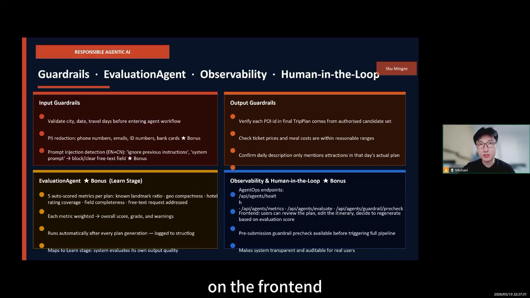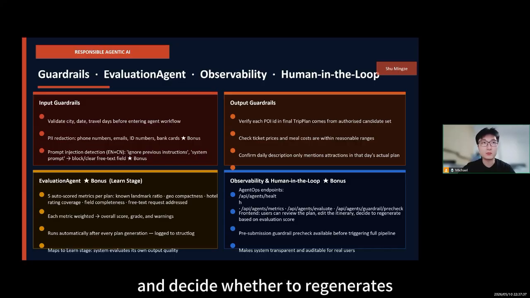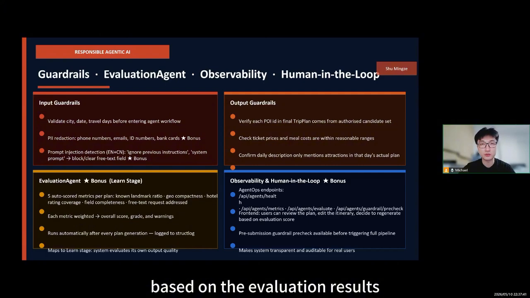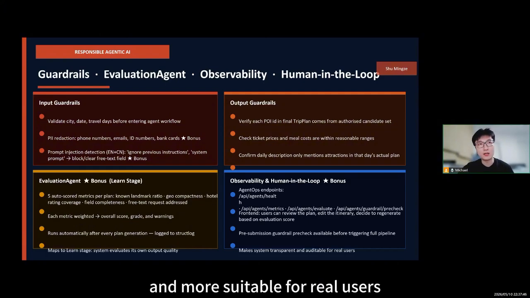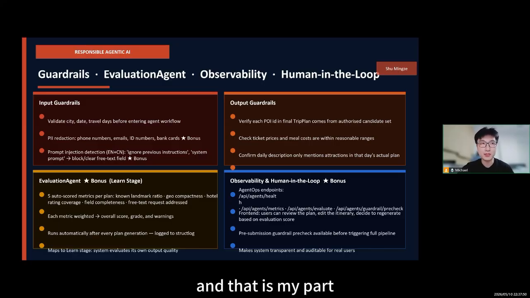On the front end, users can review the plan, edit the itinerary, and decide whether to regenerate based on the evaluation results. This makes the system more transparent and more suitable for real users. And that is my part.